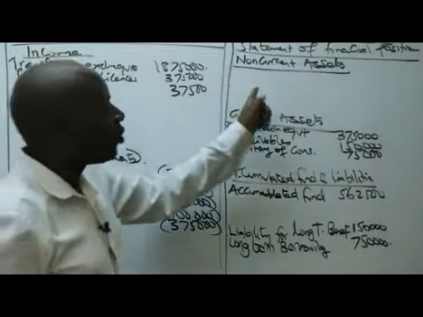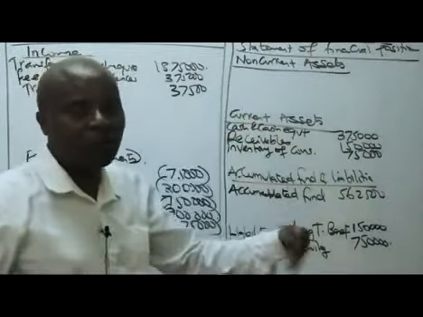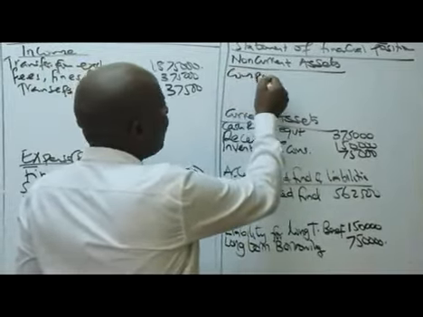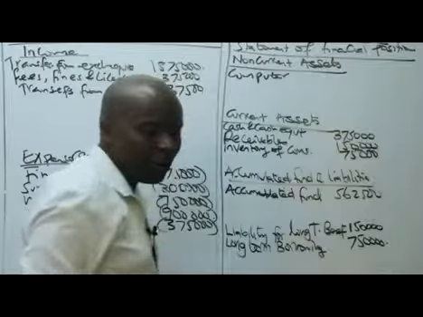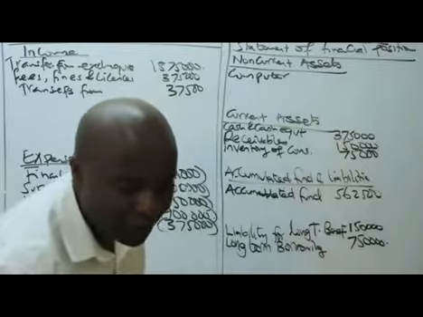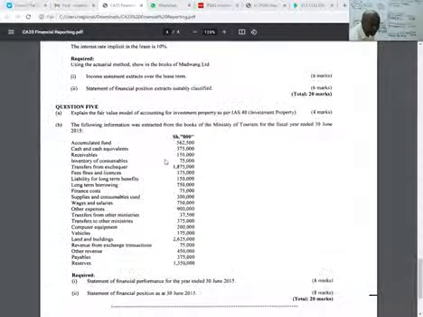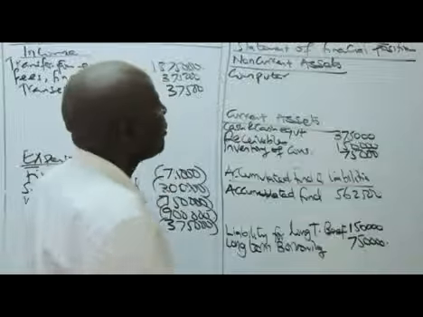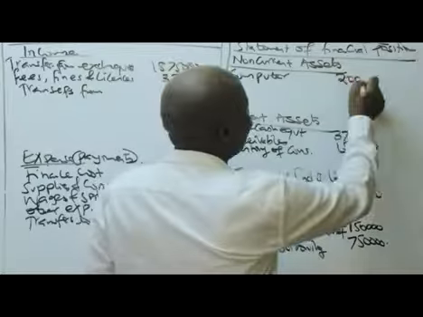Long-term, so it falls under what we call non-current. Long-term because computers will stay with them. So we have here computer equipment over how much? Computer equipment of 200,000.